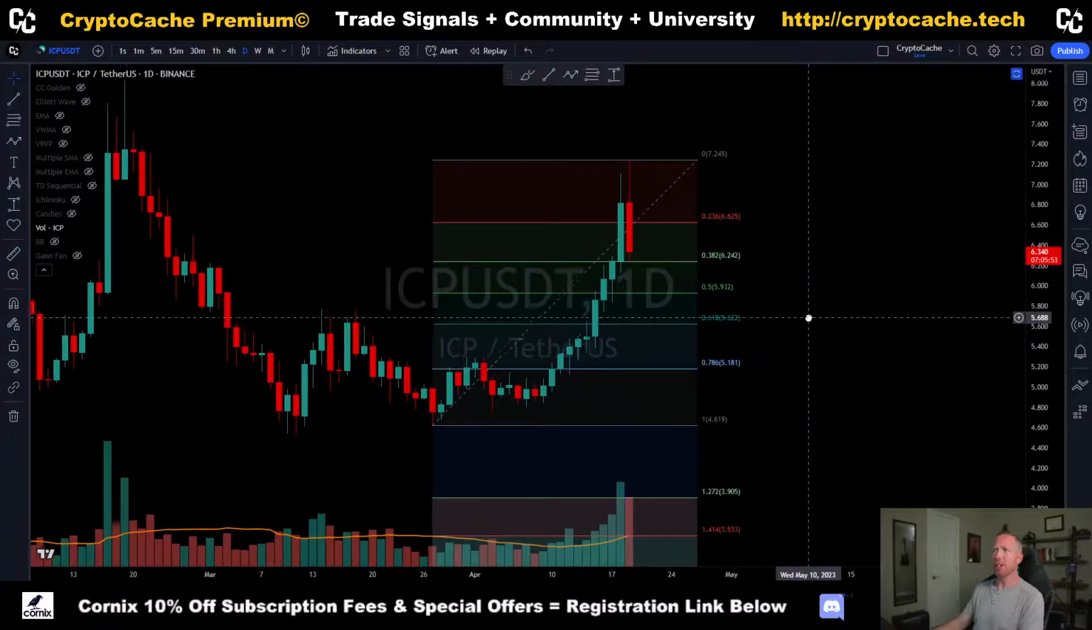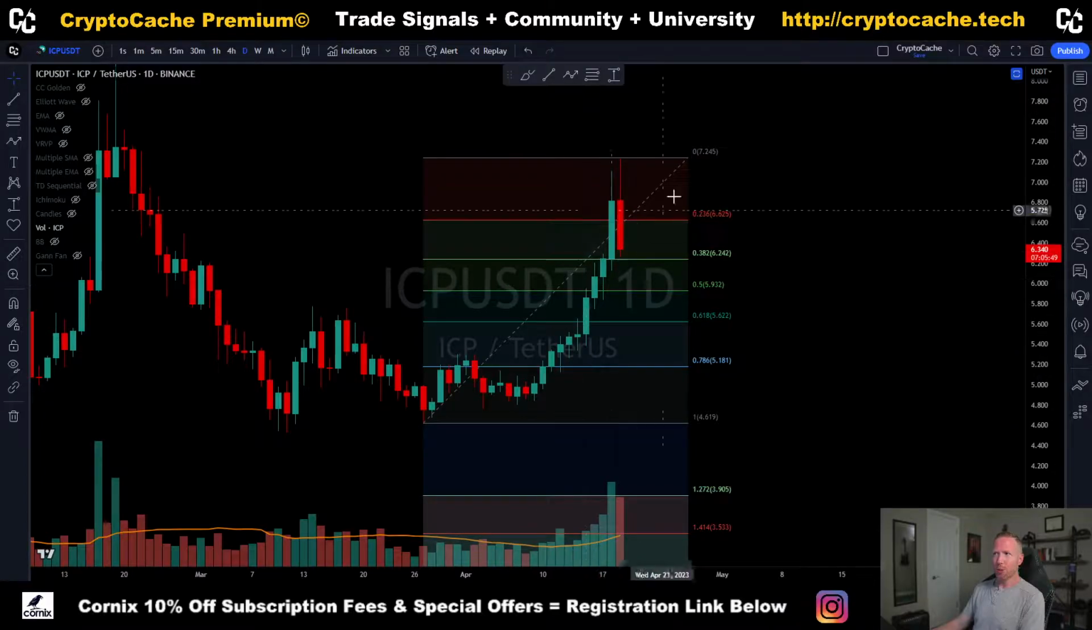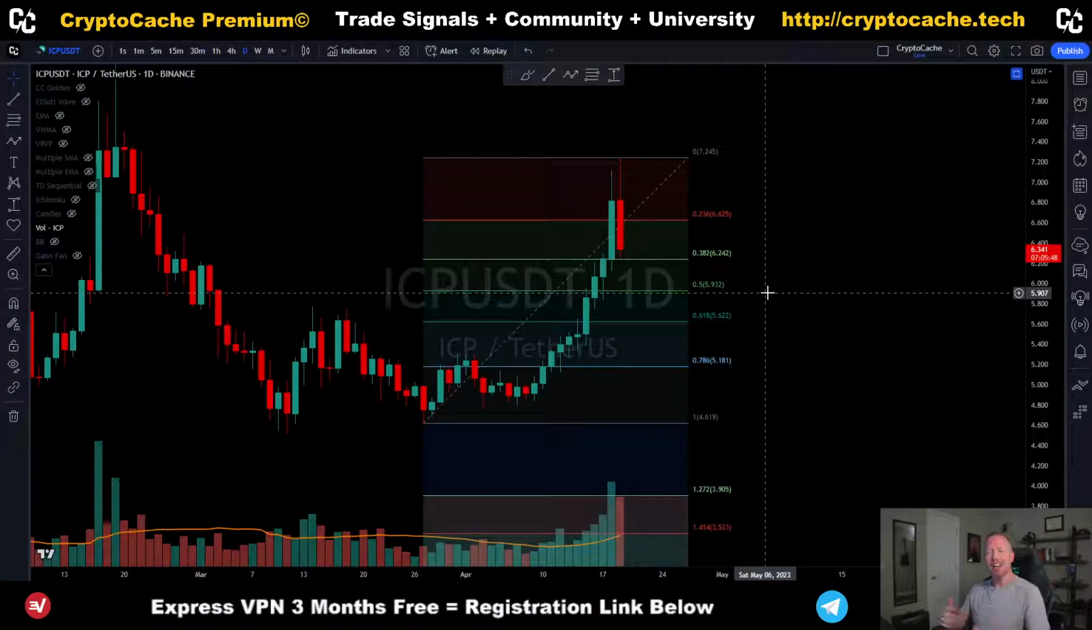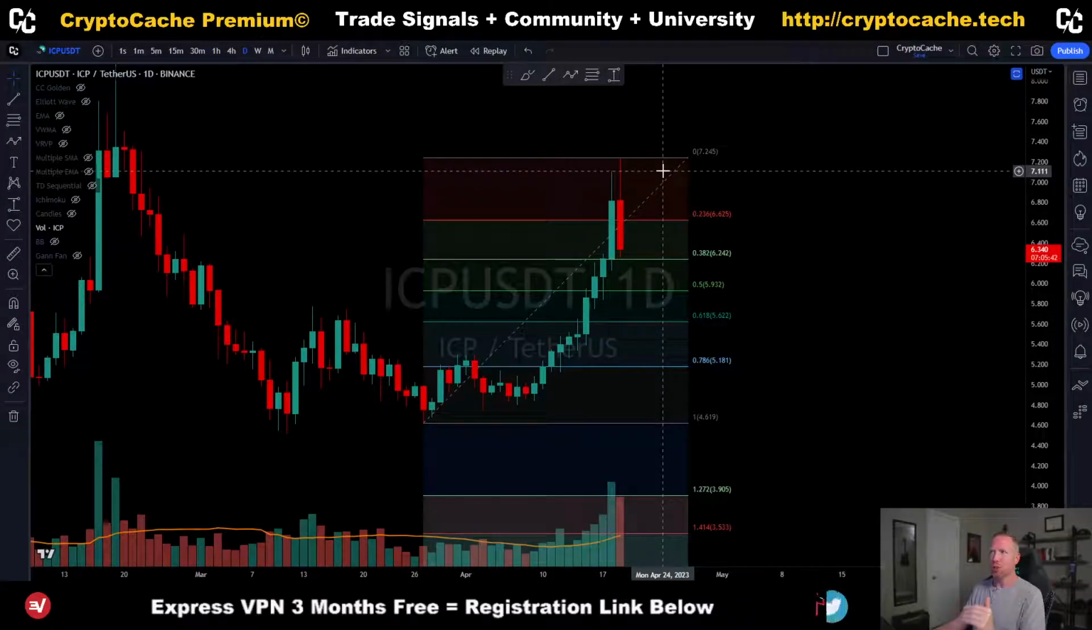Next up is Internet Computer. Obviously, we're seeing a massive sell-off here today. Pretty par for the course considering it was overextended going into that. I covered this yesterday, letting you know that we got a strong resistance there at about the 725 mark, and it should reject and come back down.